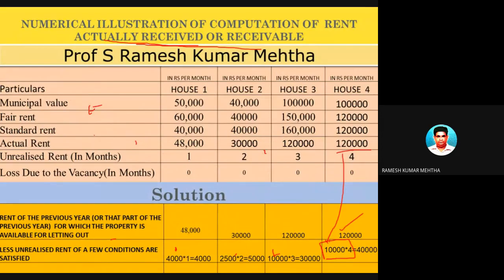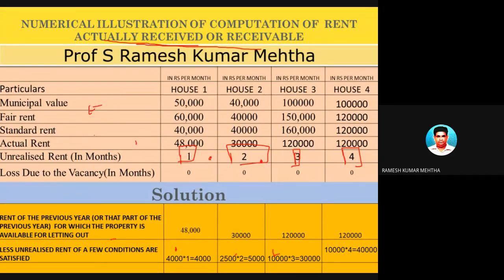Okay. Now let's find out the unrealized rent. Because unrealized, बोले तो पैसा मिला ही नहीं है. इसको इधर भी पैसा नहीं मिला, इधर भी इतने महीने का पैसा नहीं मिला, इतने महीने का पैसा नहीं मिला. 3 months. In the first case, 1 month rent is not realized.